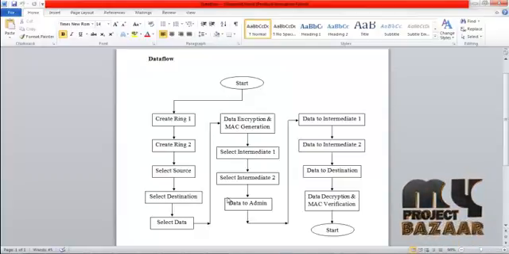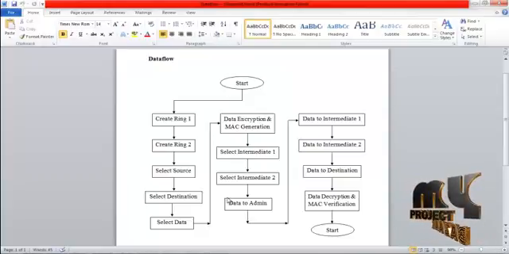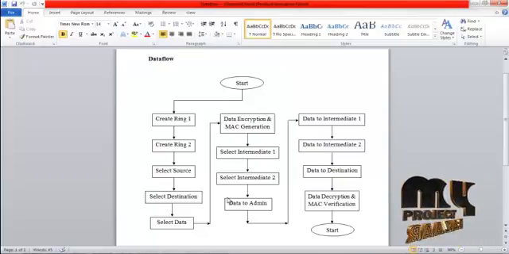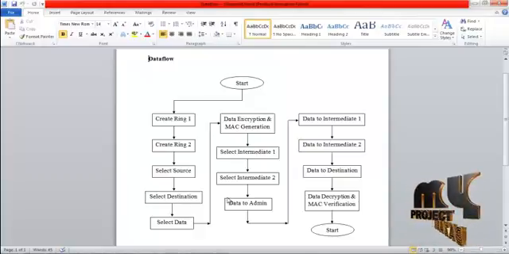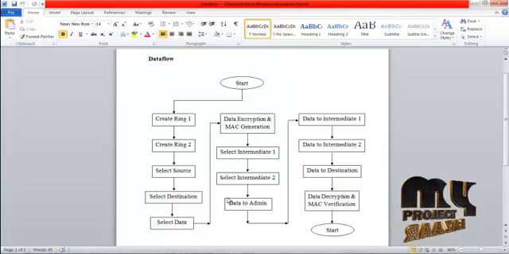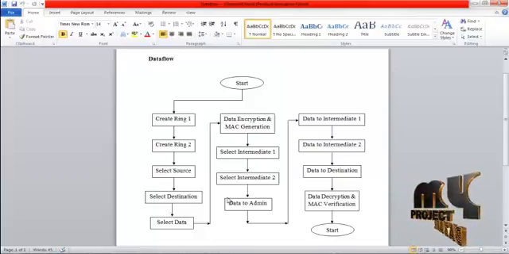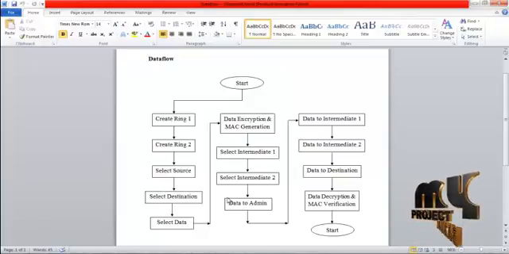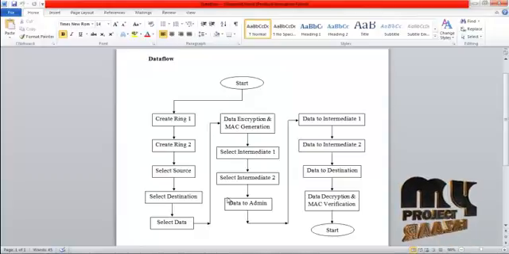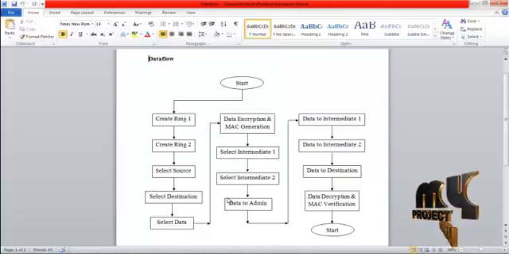Destination, that is the receiver, receives the data and then checks the integrity of the data and also decrypts the data. Using the key, the data is decrypted because the data is in the encrypted form. Then the message authentication code is executed by the destination, and the destination gets the MAC.